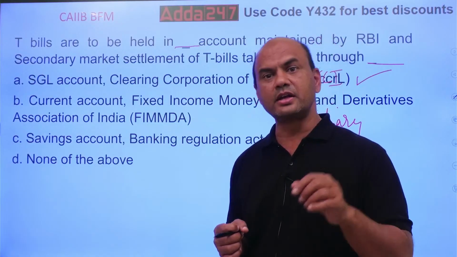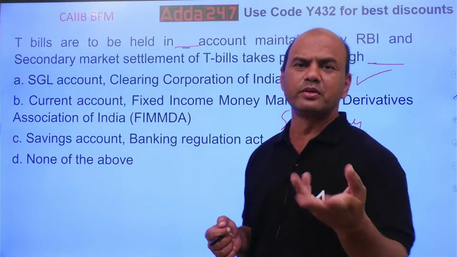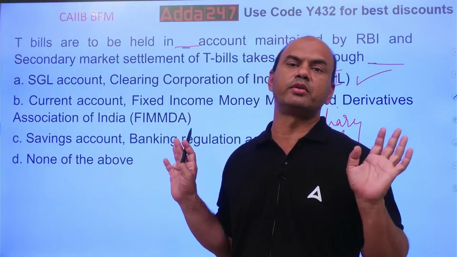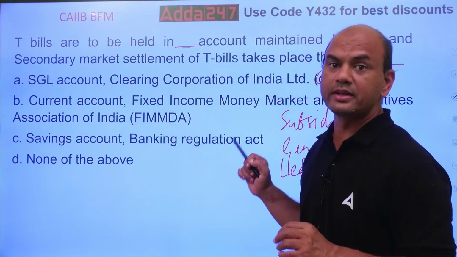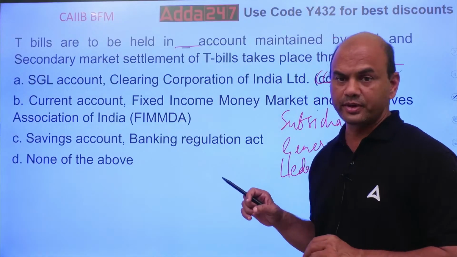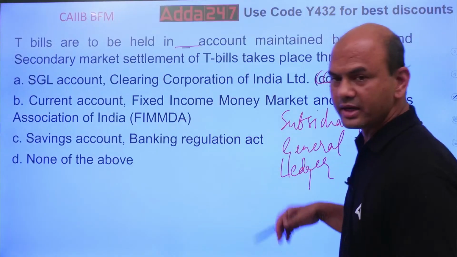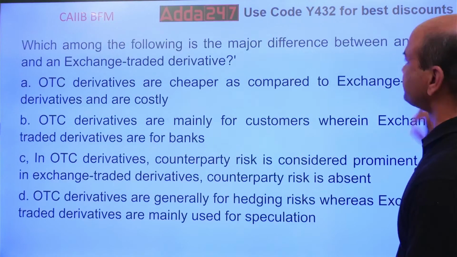That is known as credit risk. Also, simply, suppose I give you a loan, or you give a loan to anyone, and that person says that I won't pay now. That is credit risk, and it is taken care of by the Clearing Corporation of India. So T-bills are held in the SGL account, and the settlement is done through the Clearing Corporation.